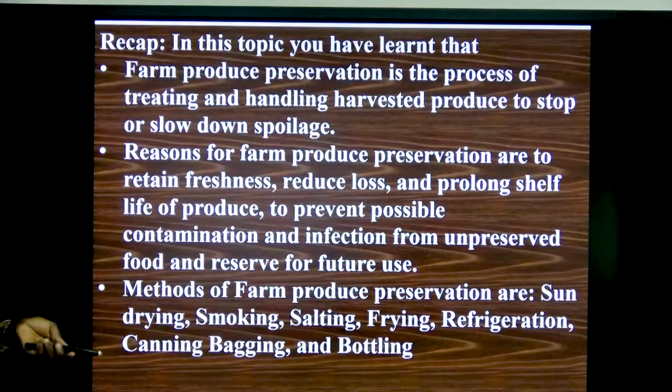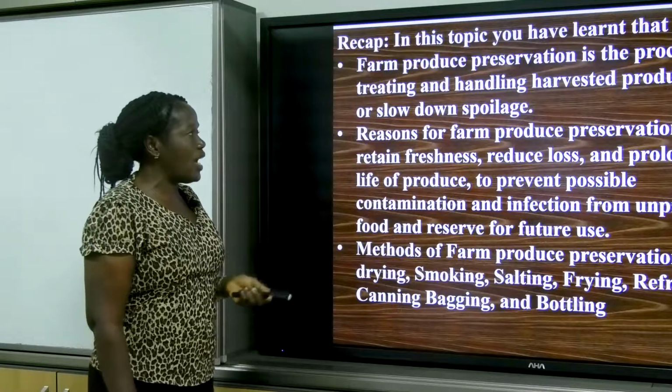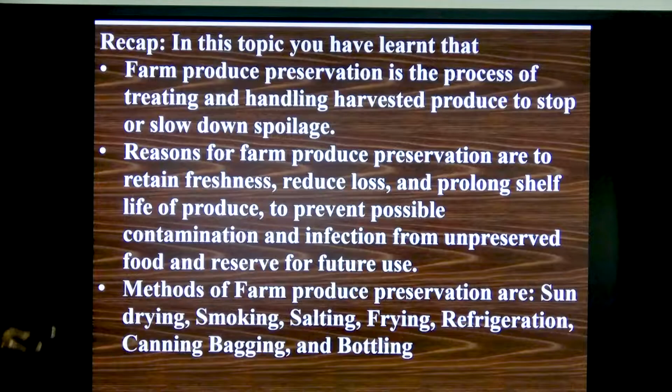Now let us revise what we have learned so far. We said that farm produce preservation is the process of treating and handling harvested produce to stop or slow down spoilage. We now learned there are some reasons why we are supposed to preserve our farm produce: to retain freshness, to reduce loss, to prolong shelf life of produce, to prevent possible contamination and infection from unpreserved food, and to reserve for future use. We have several methods of preservation. We have sun drying, canning, salting, frying, bottling, and bagging.